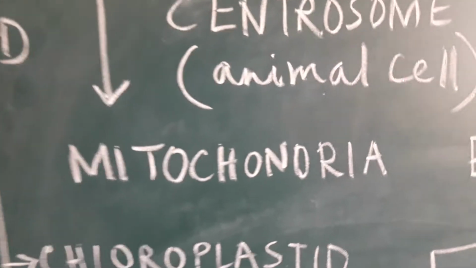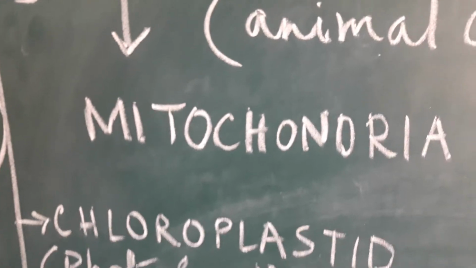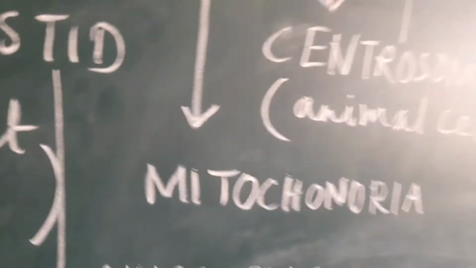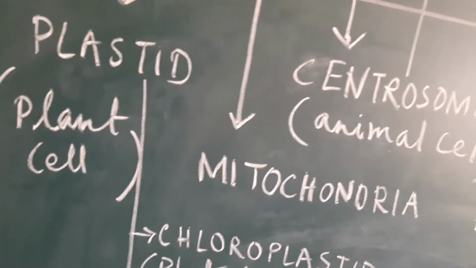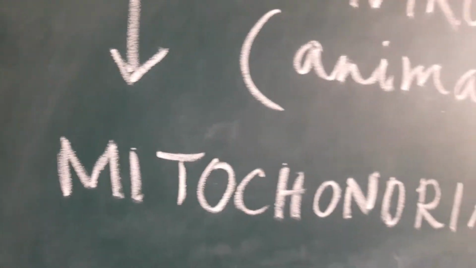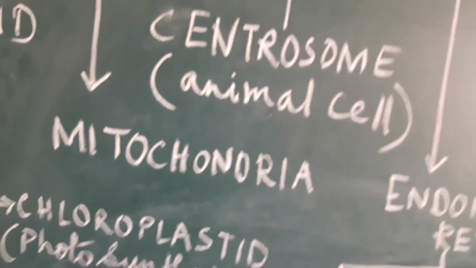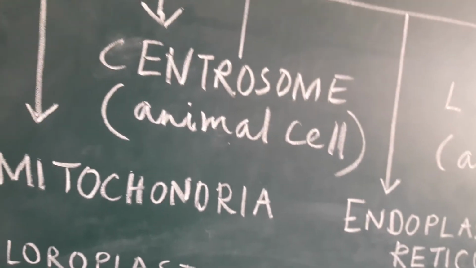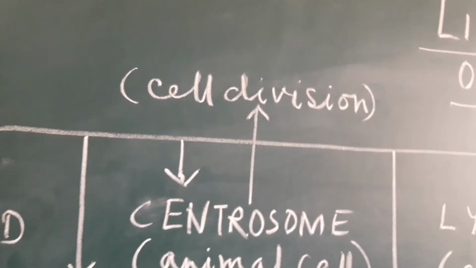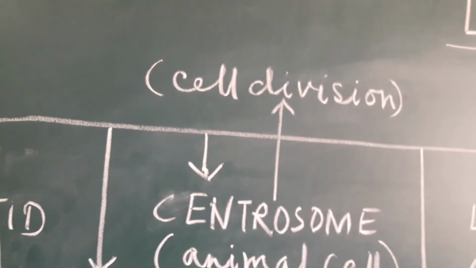As I was telling you about mitochondria. Mitochondria is special. Why? Because it is helping in one of our major activities. And what is that major activity? That is cellular respiration, found in mitochondria. It is helping in respiration. Then moving on to centrosome, which is found only in animal cell, and you can see I have written here, spotting it out separately, that it is helping in cell division.